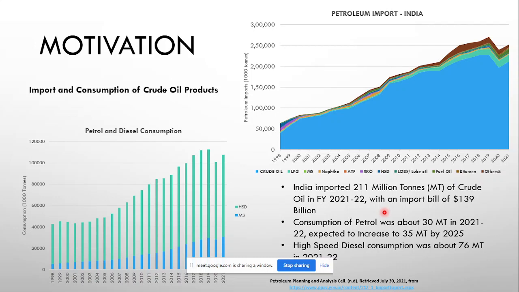Okay, and we had a total petrol consumption of 30 million tons, which is touted to increase to 35 by the year 2025, and diesel consumption was about 76 million tons. Okay, so there was a downward trend in 2020 because of the pandemic, but in general it shows an upward trend.